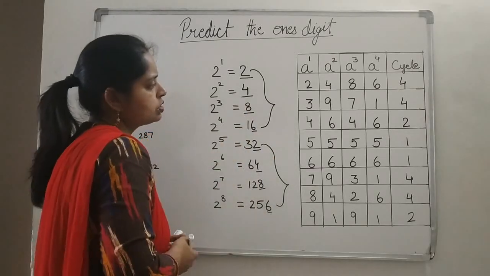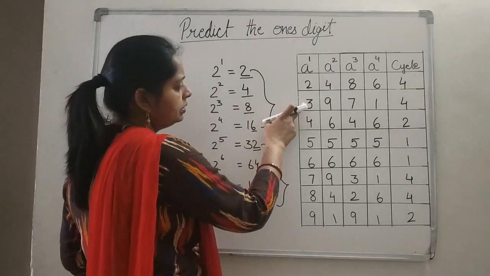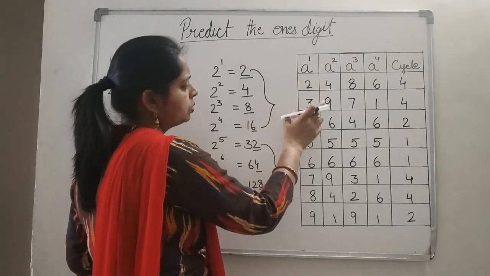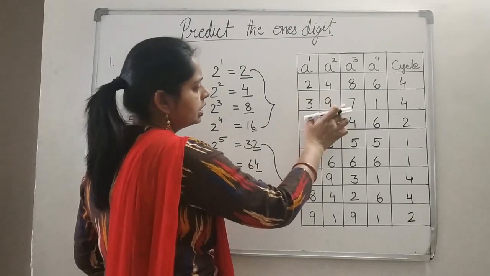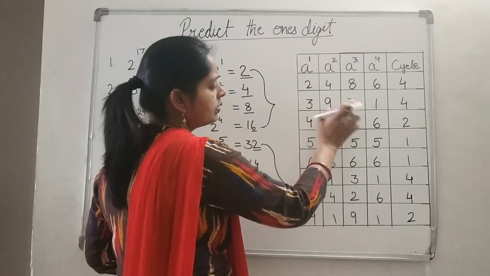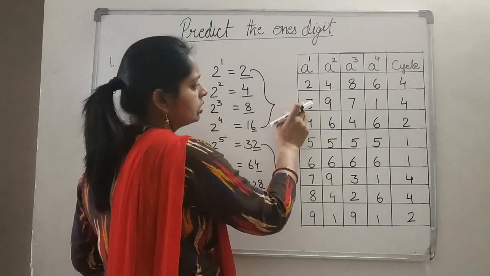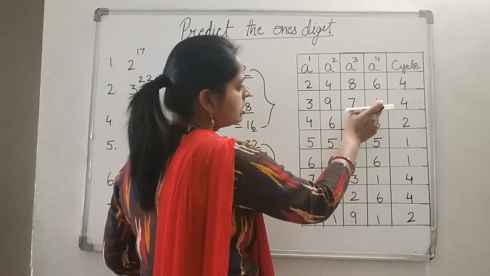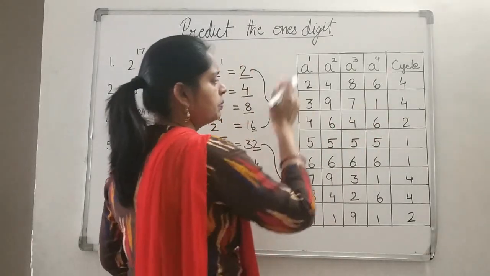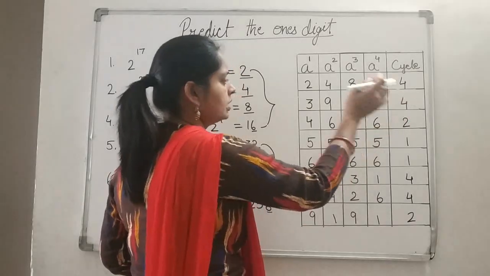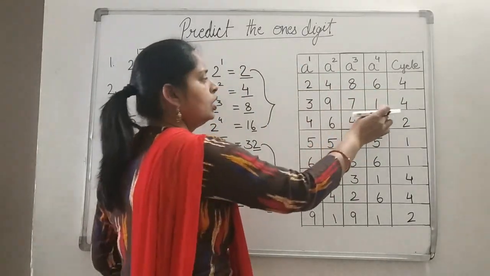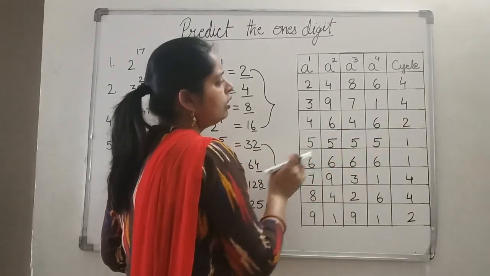In case of 3, see, 3 to the power 1 is 3. 3 to the power 2 is 9. 3 to the power 3 is 27, so 7 in the ones place. Then 3 to the power 4 is 81, so the ones place is 1. Then again it is repeated: after 4 terms, 3, 9, 7, 1, then again 3, 9, 7, 1. So it also has a cycle of 4.